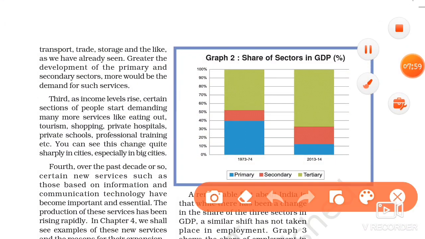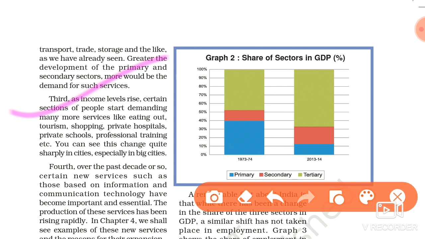So what is third? With the rise in income of people, they start demanding more services like eating out, tourism. Their lifestyle is now changing, shopping. They are able to go to private hospitals for treatment, they are able to give their children education in private schools, and their professional training also increases day by day.